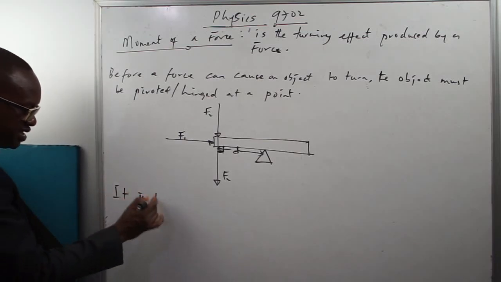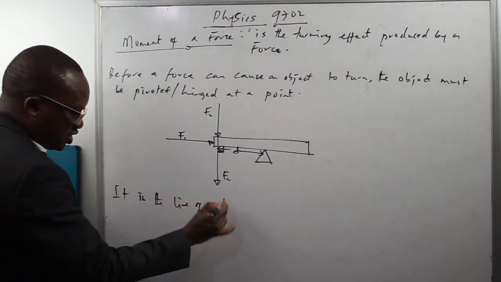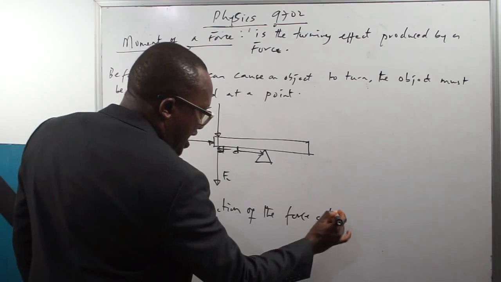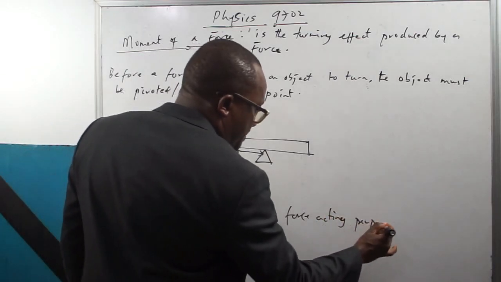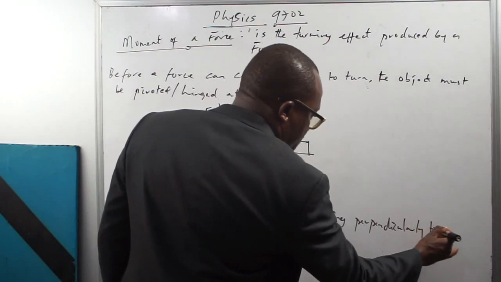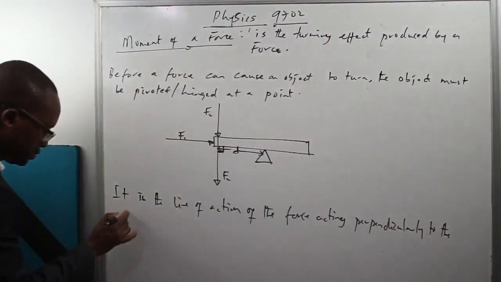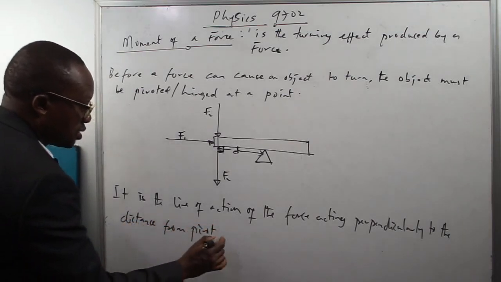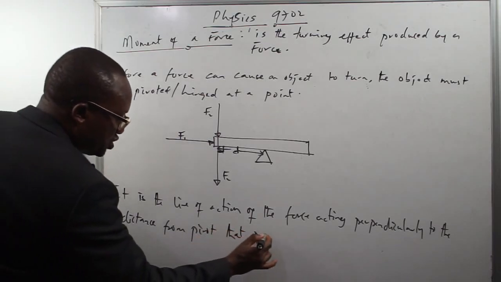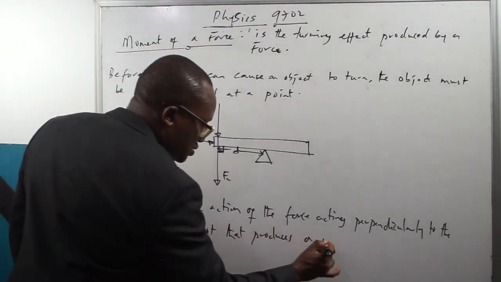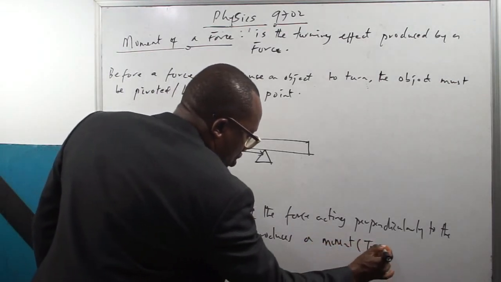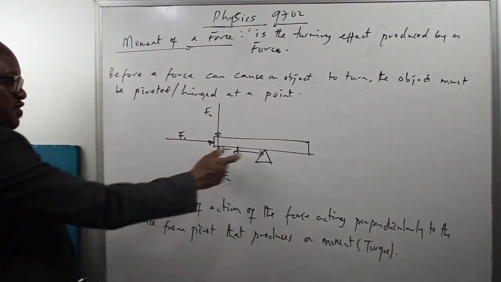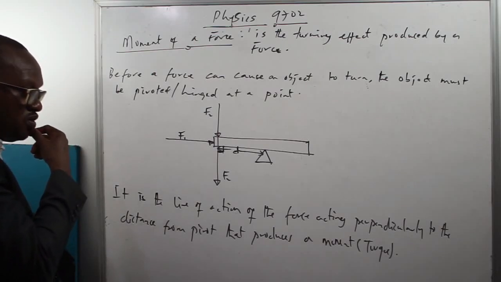So it is the line of action of the force acting perpendicularly to the distance from the pivot that produces a moment. Another word for moment is torque. So it is the line of action of the force acting perpendicularly to the distance from the pivot that produces moment or torque.